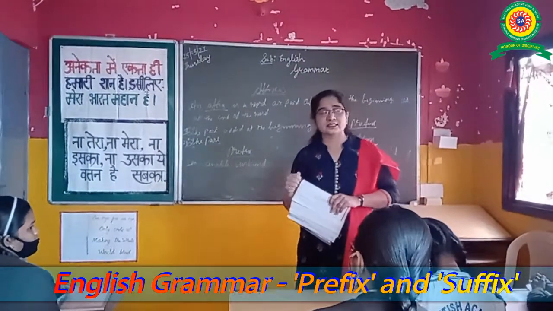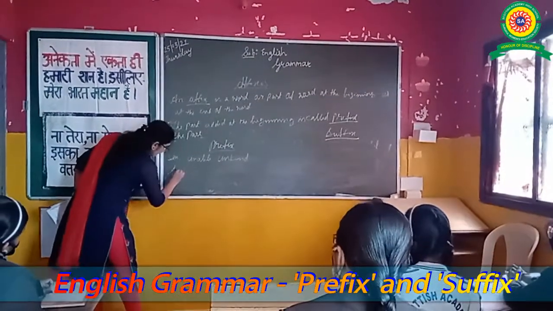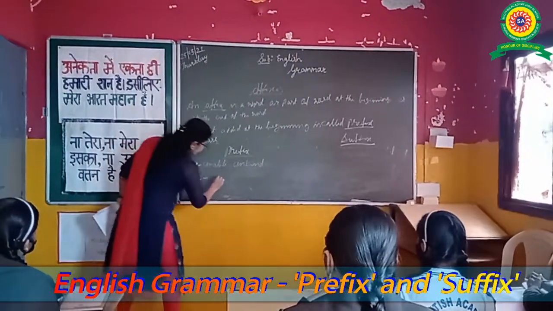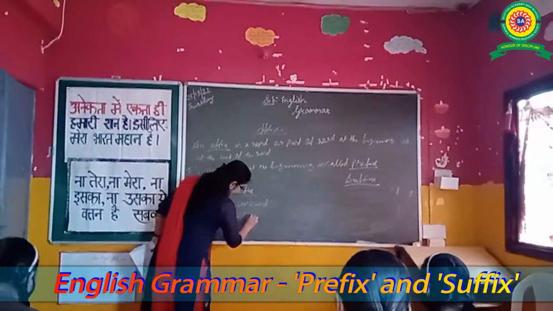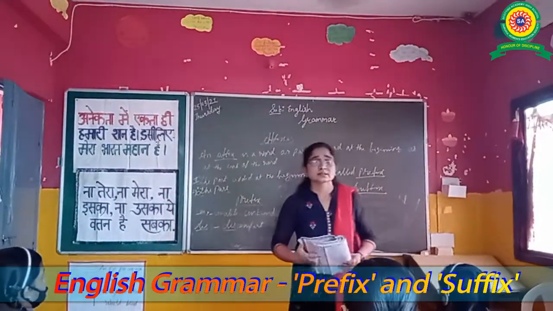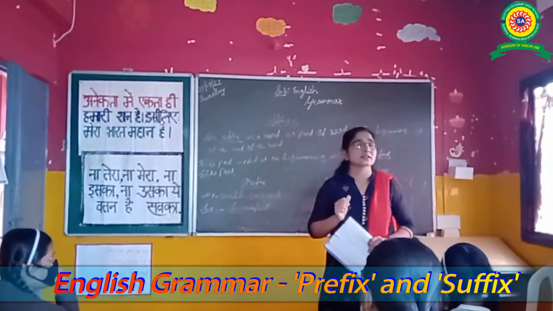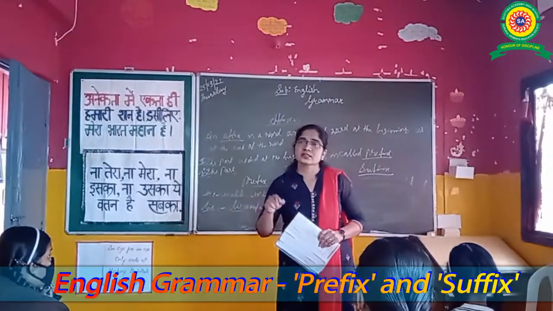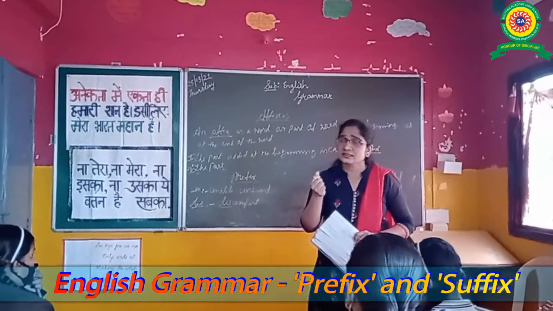Next: D-I-S, the prefix that you have to use. Discomfort. Dissatisfied. Disqualified. One by one I'll ask. Come on, anybody? Raise your hands now. Say. Dislike. Okay. Discourage. Disobedient. Next.